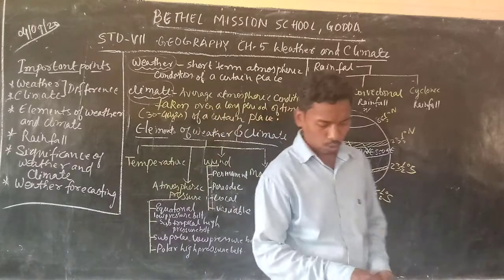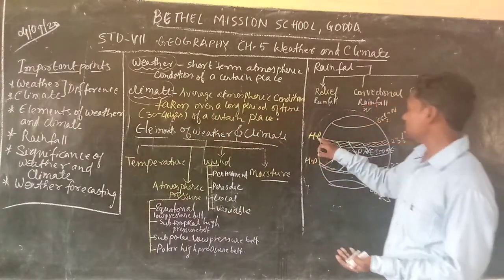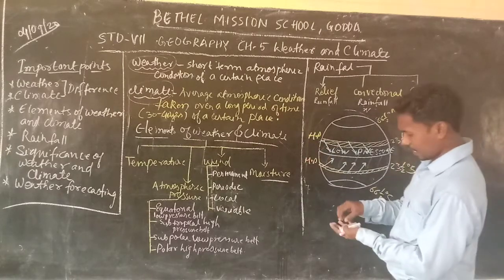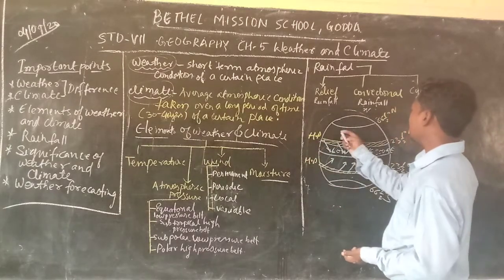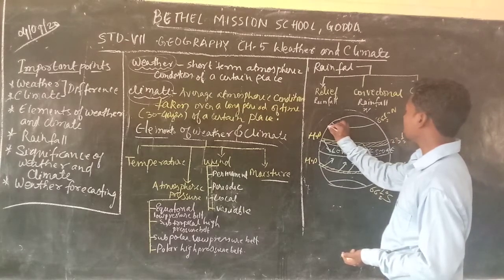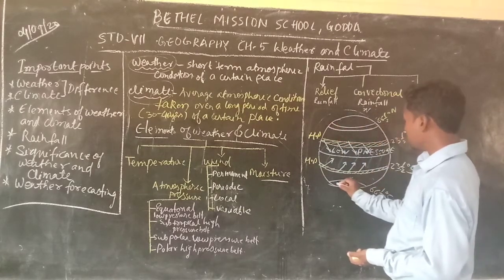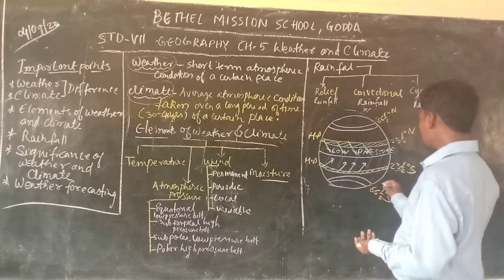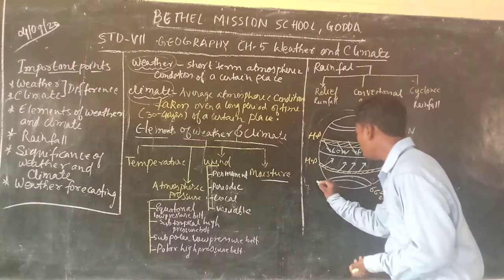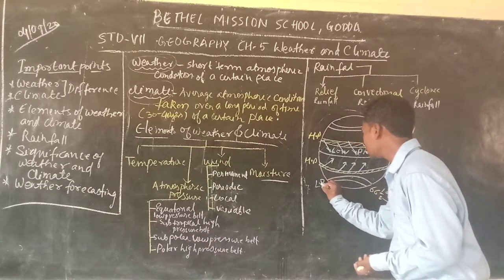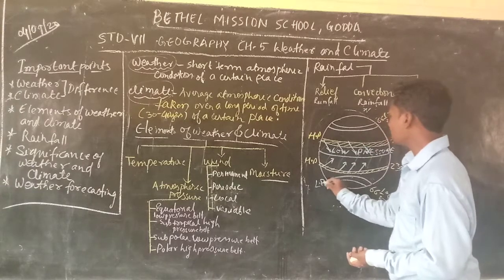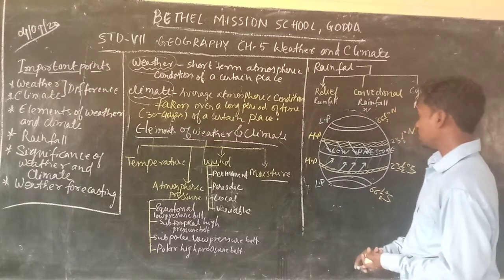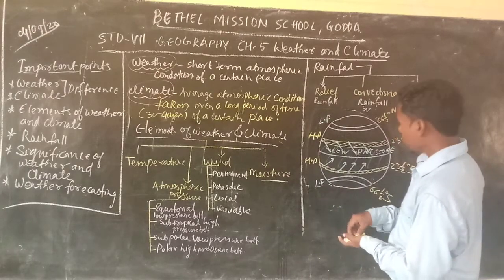Okay. Since this is high pressure area, again a low pressure area is generated here. A low pressure area is generated here. So this is your low pressure area near the Arctic Circle area. Okay, so the wind again blows in this direction.